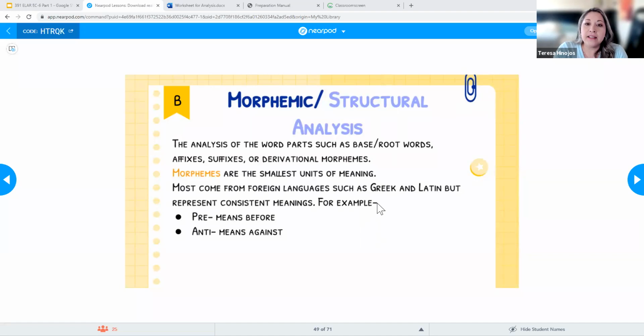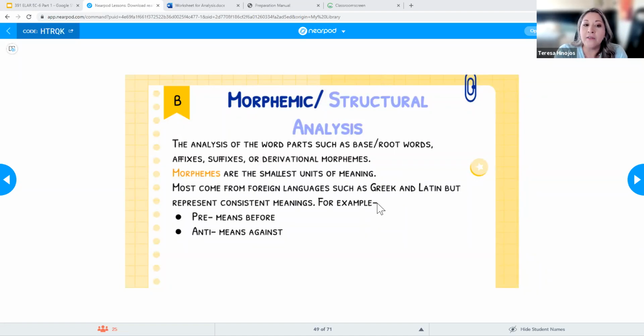All right, so next up we have morphemic analysis, also referred to as structural analysis. When we talk about morphemic analysis, we're talking about the analysis of our word parts, right? We already talked a little bit about this, but we want to make sure that we teach our students how to look at word parts. If they're able to do that, then as they encounter bigger, more challenging words through the grades, it's going to help them better decode them because they'll already have this idea.